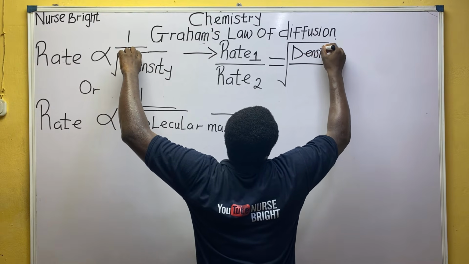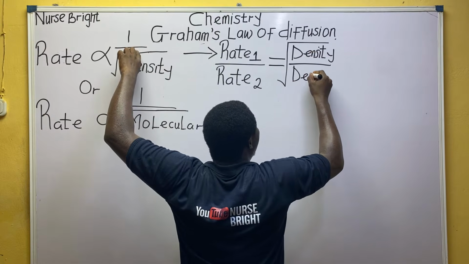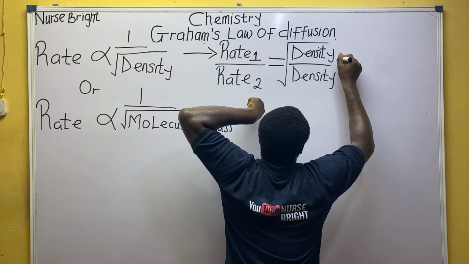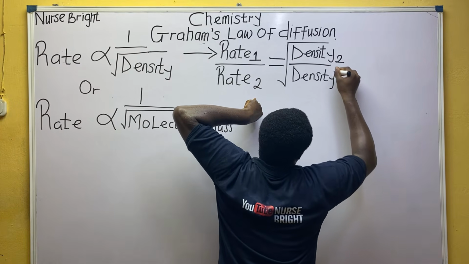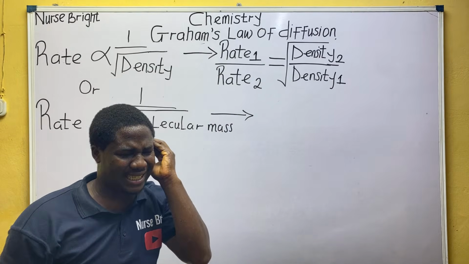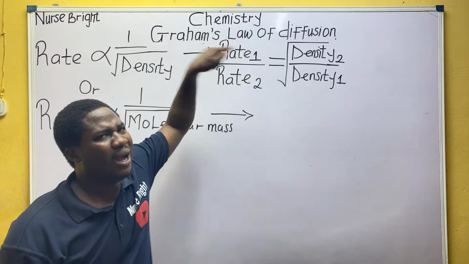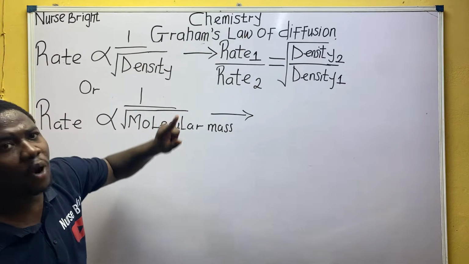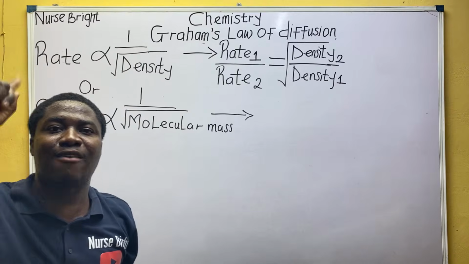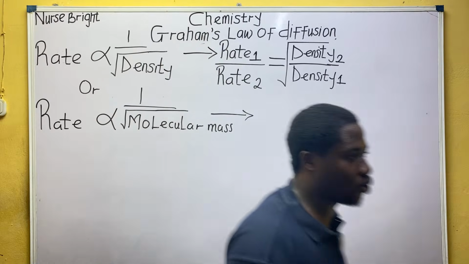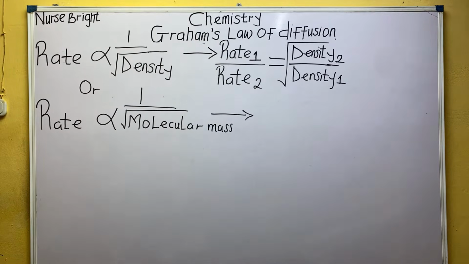But since it's inverse, how will it work? Rate went from 1 to 2. What will happen to density? Opposite: 2 to 1. So as rate increases, going from 1 to 2, density decreases, going from 2 to 1. You can see the first expression I have formed. Rate 1 over rate 2 is equal to root of density 2 over density 1. This is not cramming.